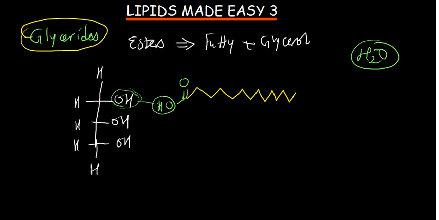Now, I didn't mention lipids do not have monomers. Lipids do not have polymers. You can see we don't have a very small molecule reacting with another small molecule, forming a very big molecule, a lipid. No. We basically have different substances. That's why we say lipids do not have monomers and they do not have polymers. Like monosaccharides are going to have small units giving you a big unit. Proteins are going to have small amino acids giving you polypeptides, but that's not the case for lipids. Okay, so when you have got one fatty acid and one glycerol, yes, Martha.